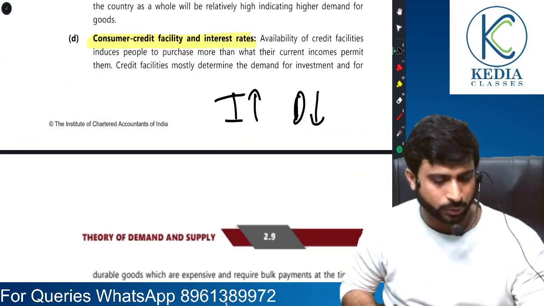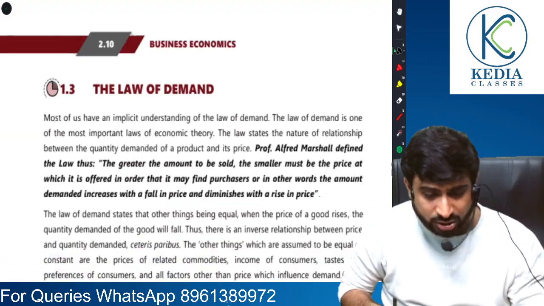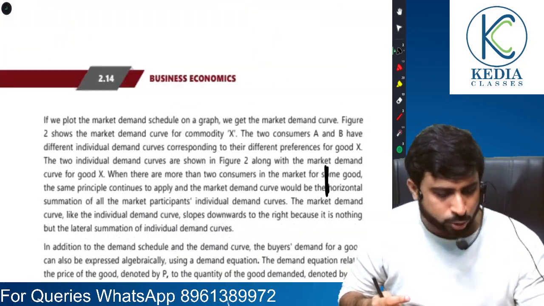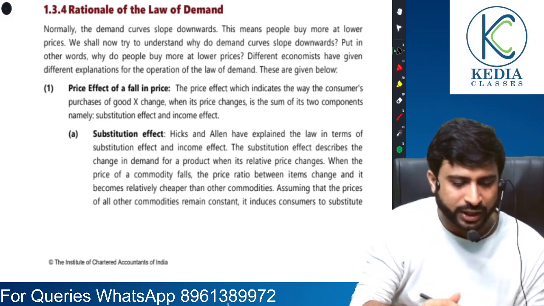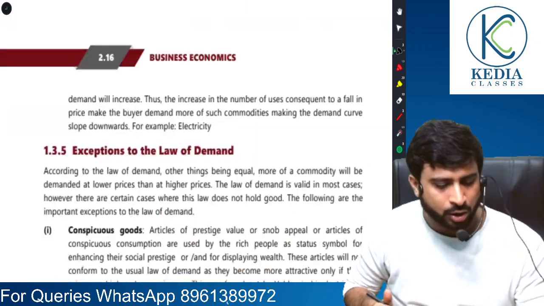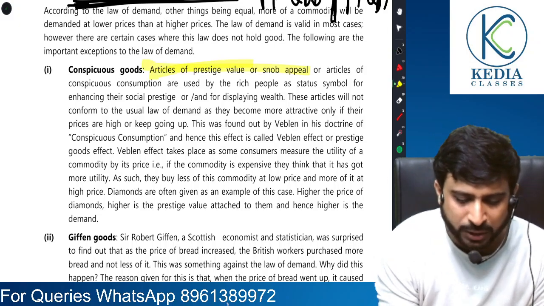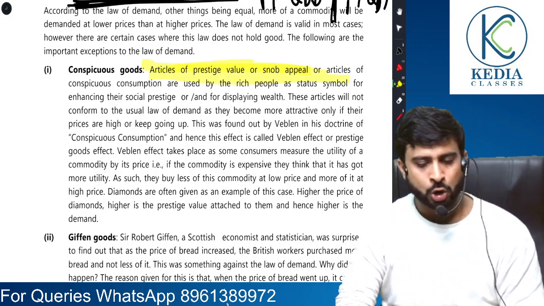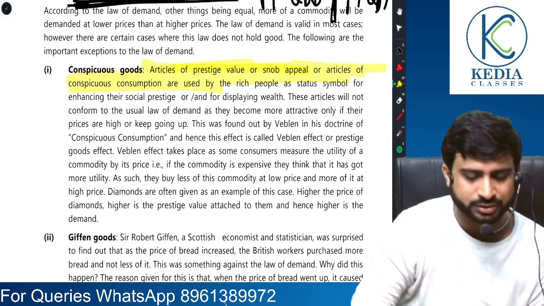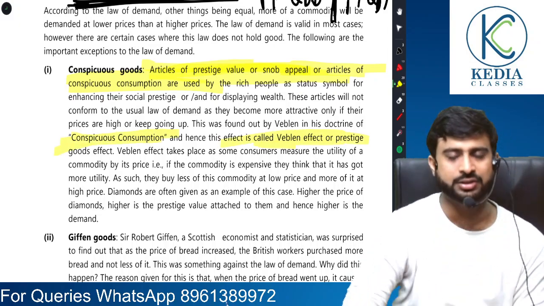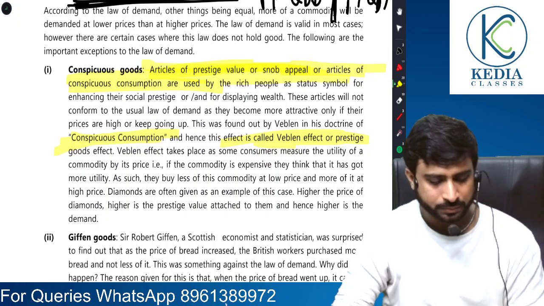Oh, sir, we have understood. Remember, this snob appeal is also called the Veblen effect, or also called the conspicuous effect, that I just explained. Here, things are purchased because of prestige value, to show that we are different from others. I have highlighted everything.